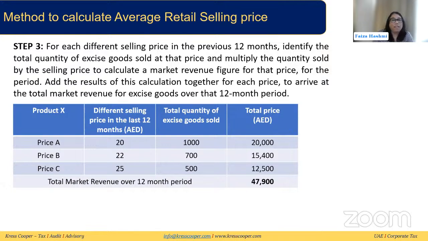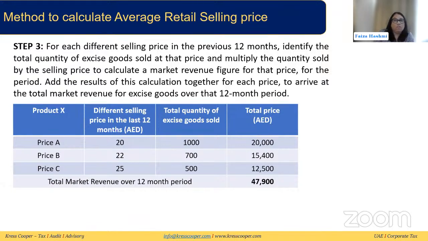The manufacturer identified that the total quantity of the excise goods, or SKUs, sold at 20 was 1,000. At 22, 700 units of the product were sold. And 500 units were sold when the price was 25.